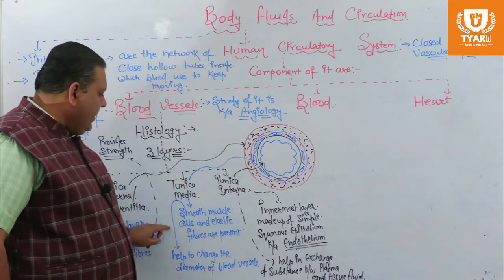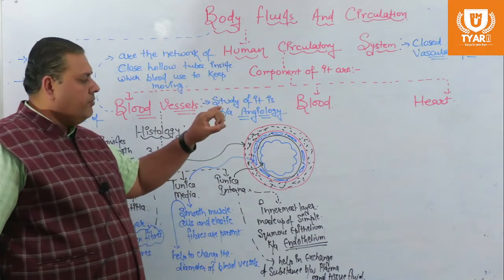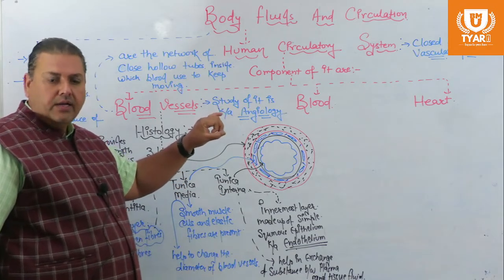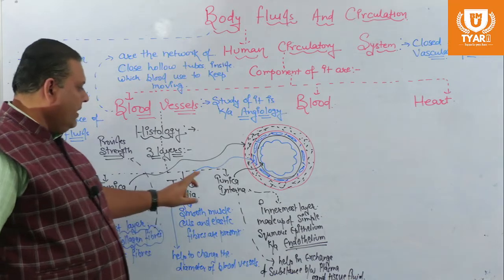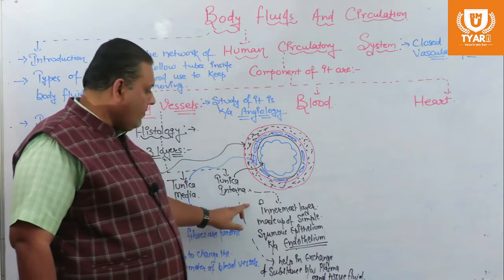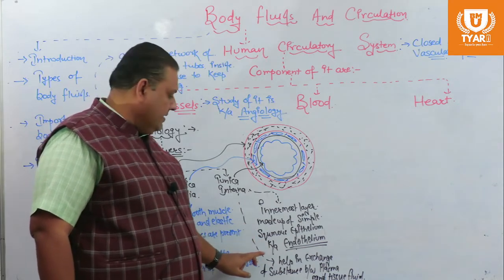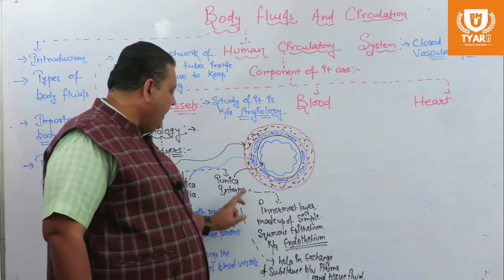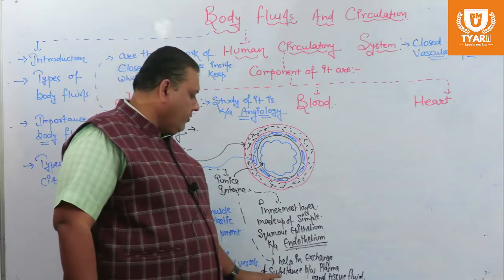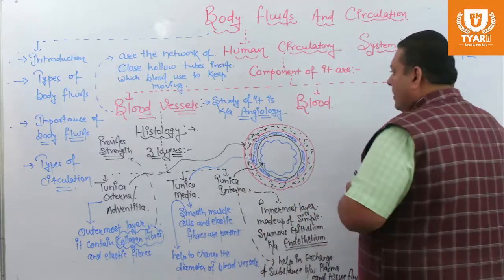Inside the tunica media, smooth muscle cells and elastic fibers are present, which help to change the diameter of the blood vessel. The innermost layer is known as tunica interna. It is made up of simple squamous epithelium named endothelium, and with the help of it, we are able to exchange substances between plasma and tissue fluid.